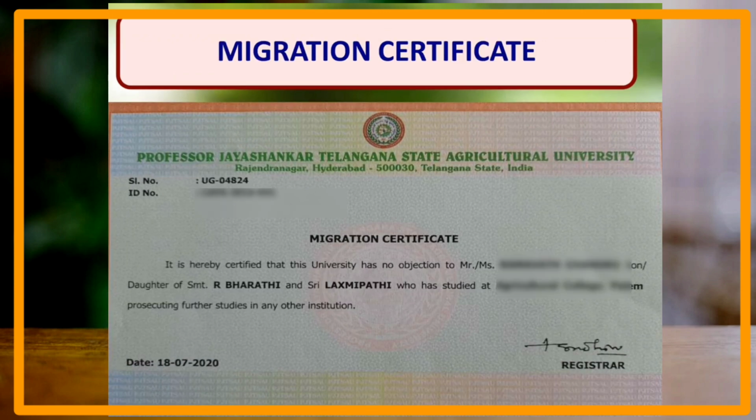Next one is the migration certificate. There it will be mentioned that your university, in which you have completed your undergraduate course, has no objection to the further studying of the so-and-so person in another institute. So this is a brief of the migration certificate, in which your name along with your father and mother's name will be mentioned, along with the college in which you have previously studied your degree course.